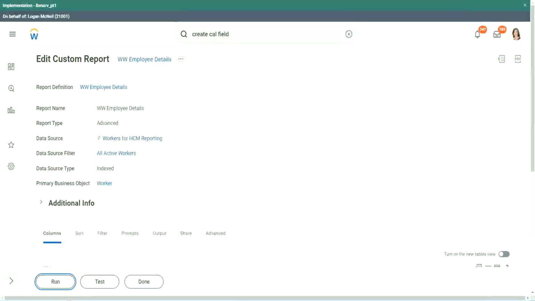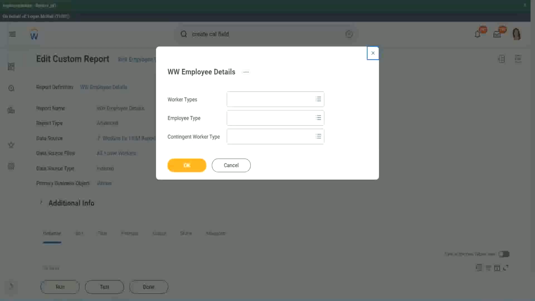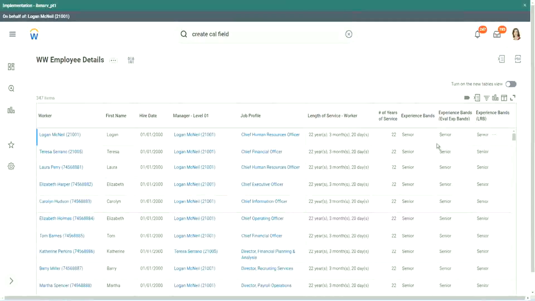Run. Okay. Looks the same, right? When we did evaluate expression band, it was giving me senior.